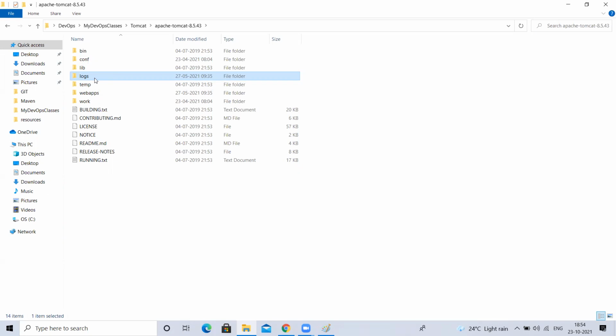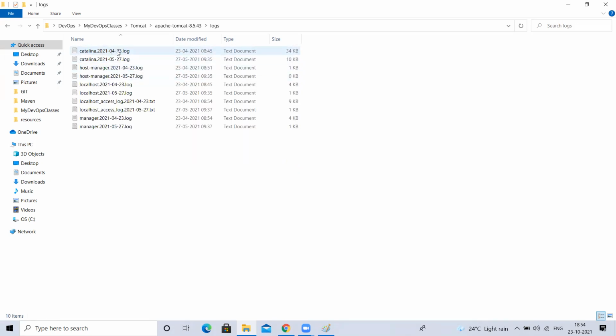For example, for this Tomcat, if I get into this logs, it will maintain a file for every day, on a day basis. It will maintain a log file which has the extension .log. What will be there in this file is when you started your Tomcat, when you stopped your Tomcat, what type of application you deployed in the Tomcat, when the application is running, when the application throws an error, or when Tomcat suddenly stops working. Everything it is going to track in real time.